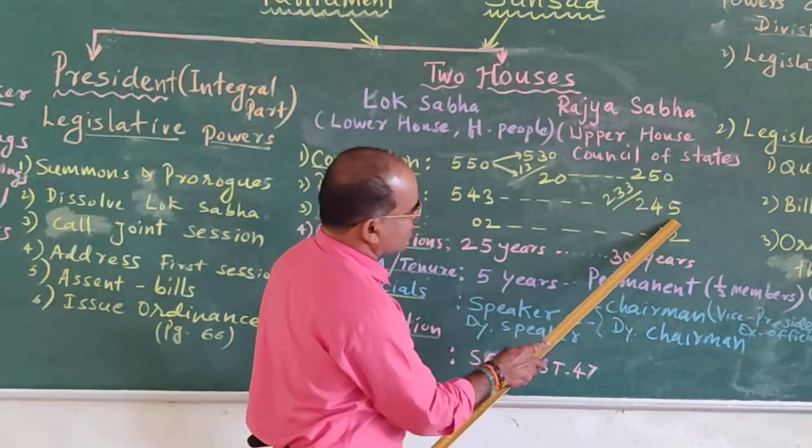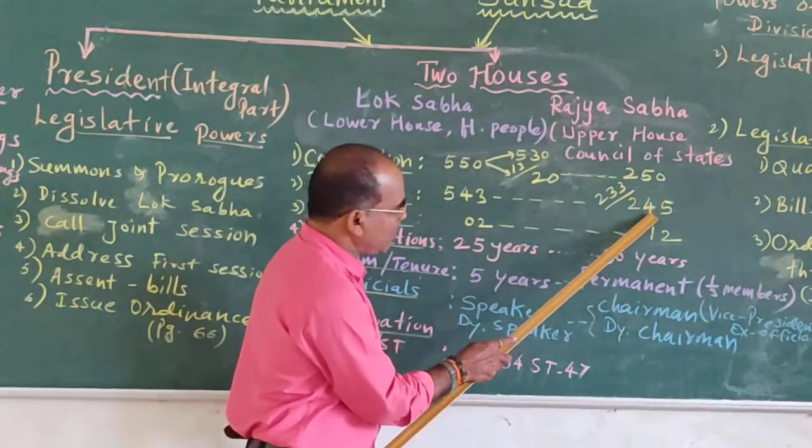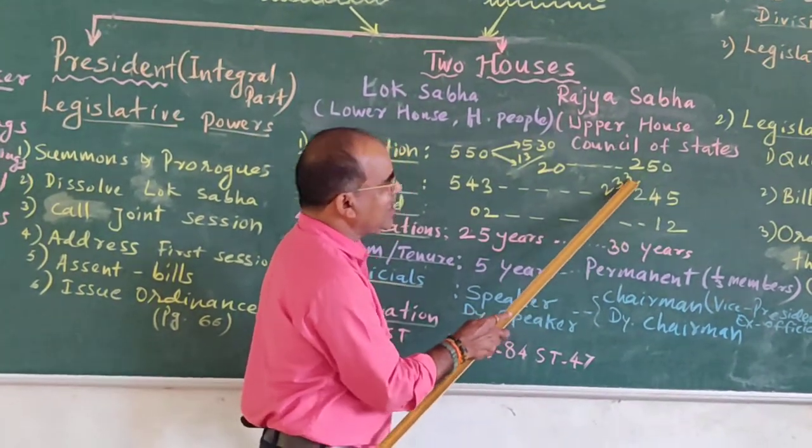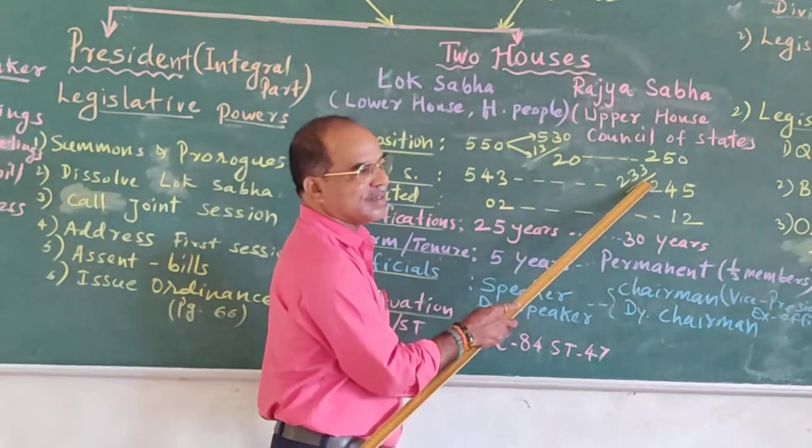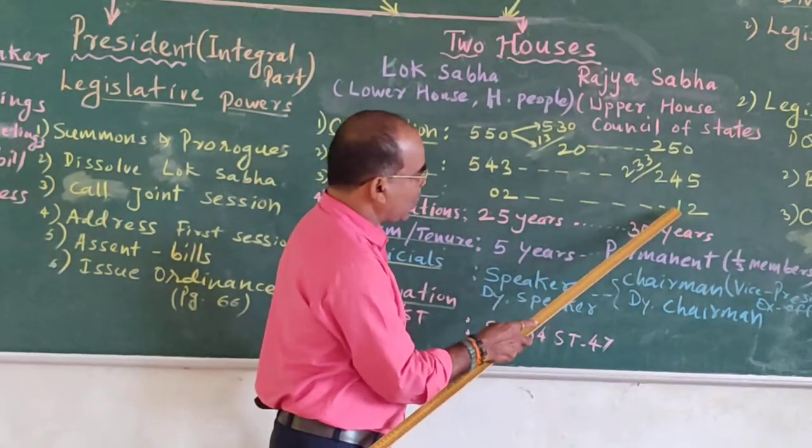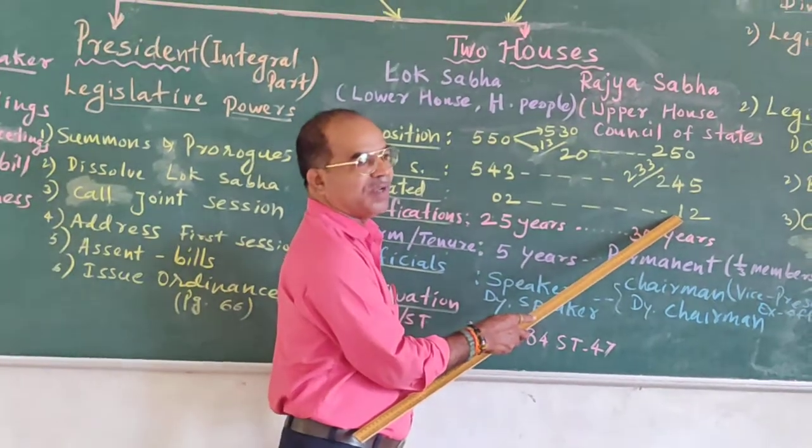The present strength of Rajya Sabha is 245 members. Out of these 245, 233 are represented by the state assemblies and 12 are nominated by the President of India.